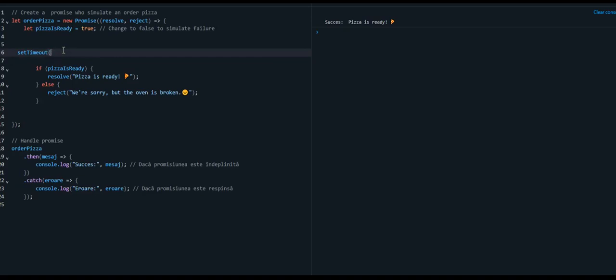Okay, an anonymous function, and this function, okay, I close this callback, and here I put 4 seconds.